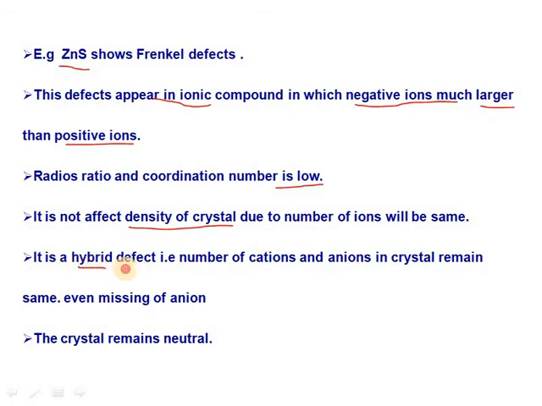It is a hybrid defect, means the number of cations and anions in the crystal remains the same. Thus the number of cations and anions will be similar or the same. The crystal remains neutral because the number of cations and the number of anions are the same.